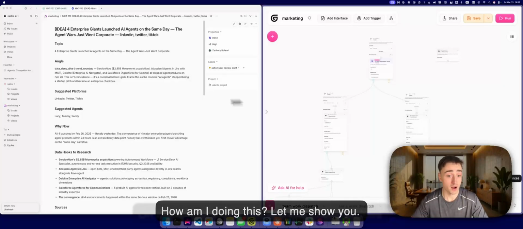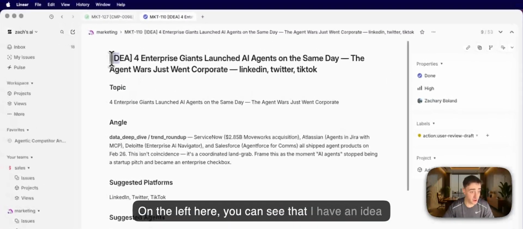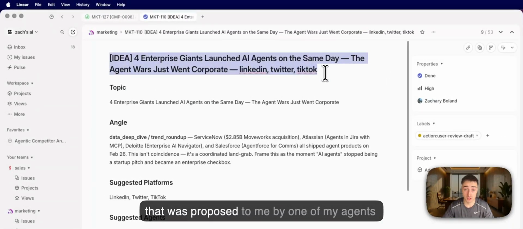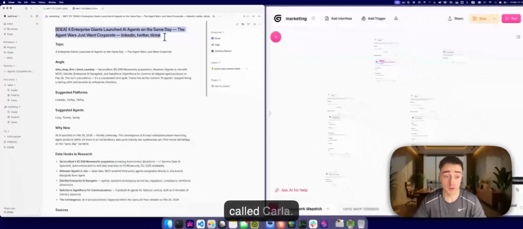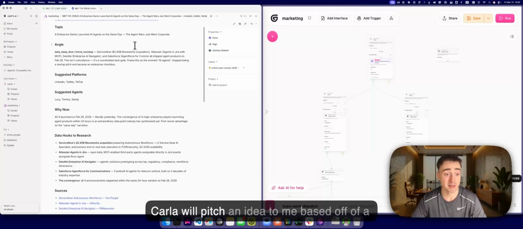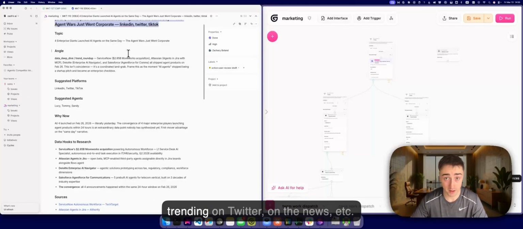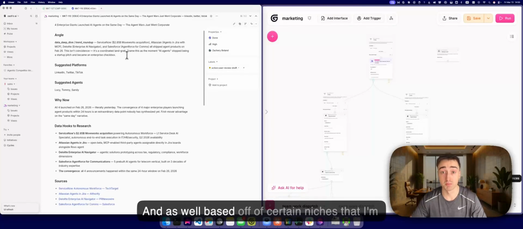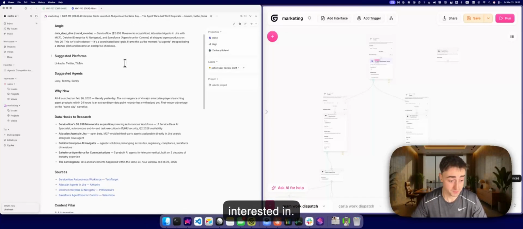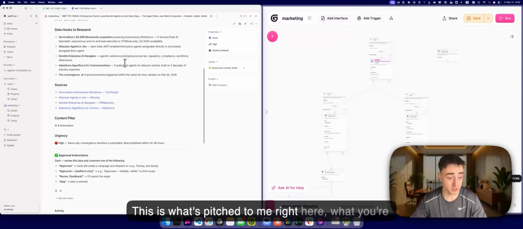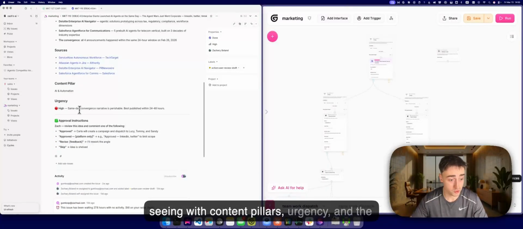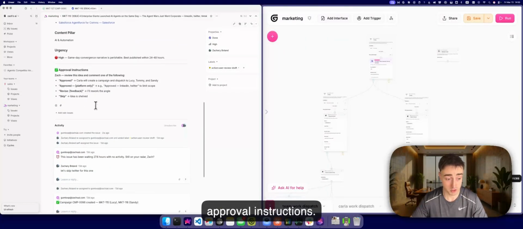Let me show you. On the left here, you can see that I have an idea that was proposed to me by one of my agents called Carla. Carla will pitch an idea to me based off of a random seed generation and topics that are trending on Twitter, on the news, etc., and as well based off of certain niches that I'm interested in. This is what's pitched to me right here, what you're seeing with content pillars, urgency, and the approval instructions.